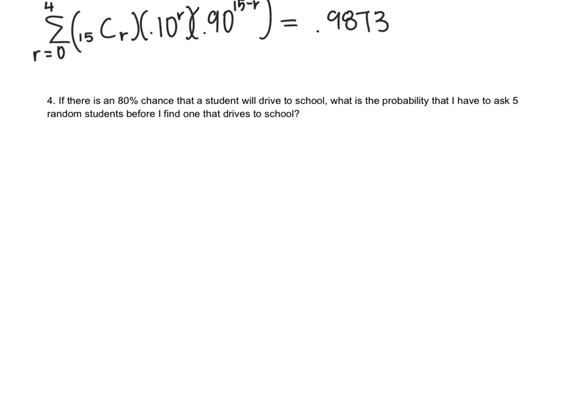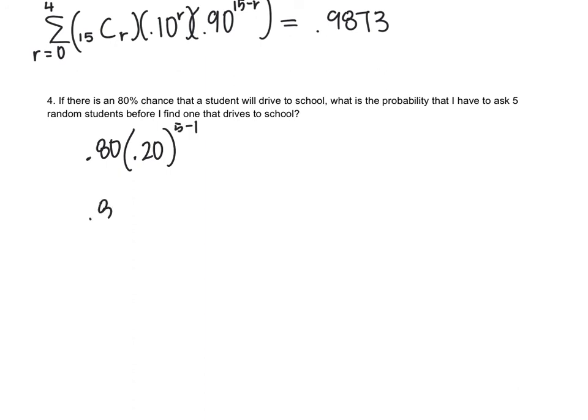Lastly, we have if there is an 80% chance that a student will drive to school, what is the probability that I have to ask 5 random students before I find one that drives to school? So this is the geometric, because we want to find the probability of our first success on the nth trial. And more specifically, we want to find the probability of our first success on the 5th trial. So we do the probability, which is 0.80, times the probability of failure, which is 0.20, and then we do the n minus 1 power, so that would be 5 minus 1.